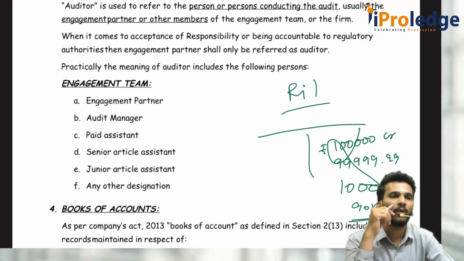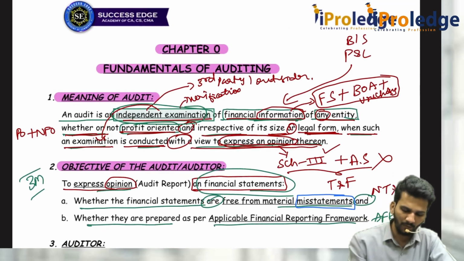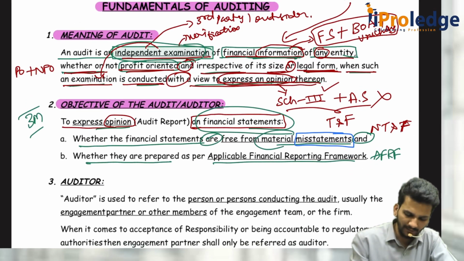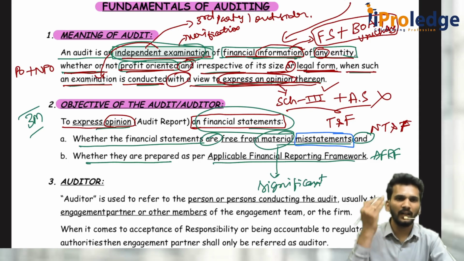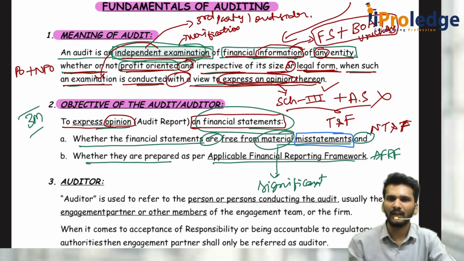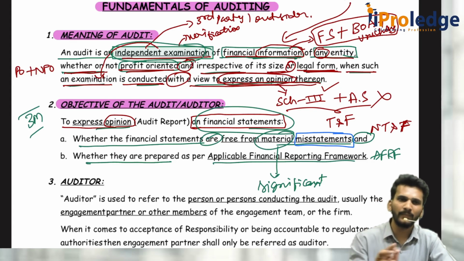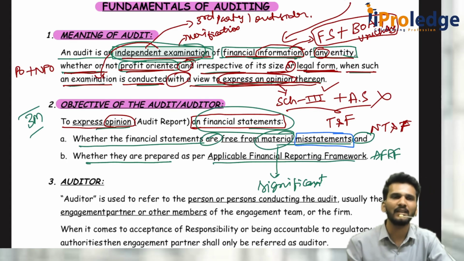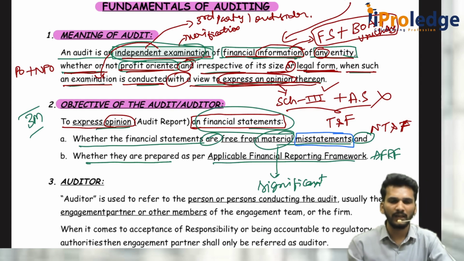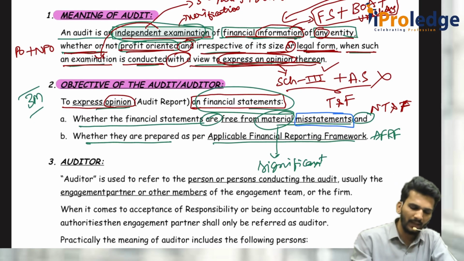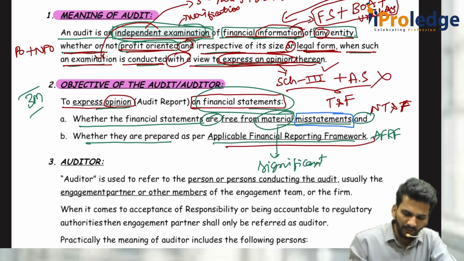Sir, what is material? How do you decide? Simply, if I want to highlight it, material is that which is significant in the understanding of the auditors or users of financial statements. Something which will influence my decision with respect to forming an opinion is called material. So I should express an opinion stating that everything is free from material misstatement. Small mistakes you will ignore. And I have to check whether they are prepared as per the applicable financial reporting framework format.